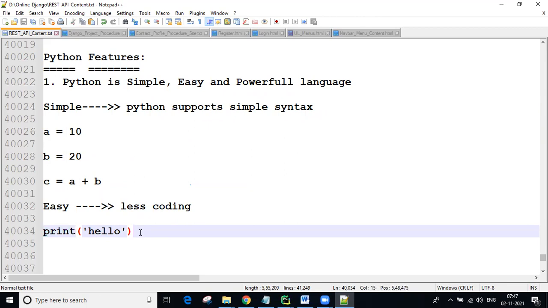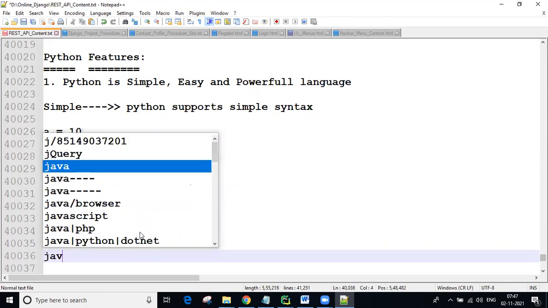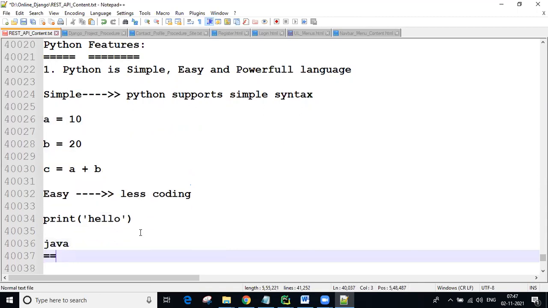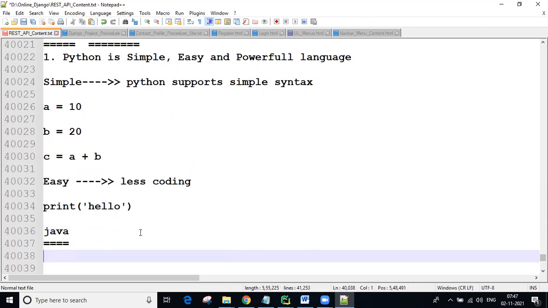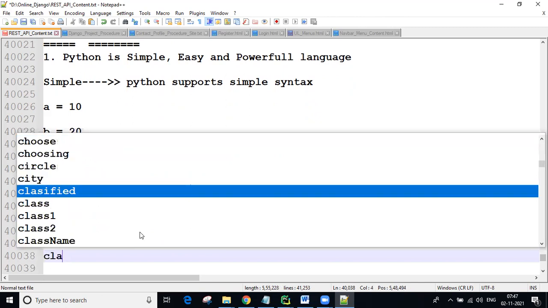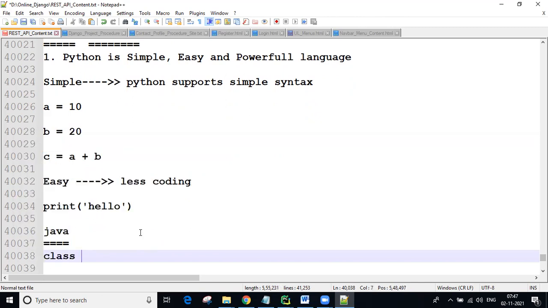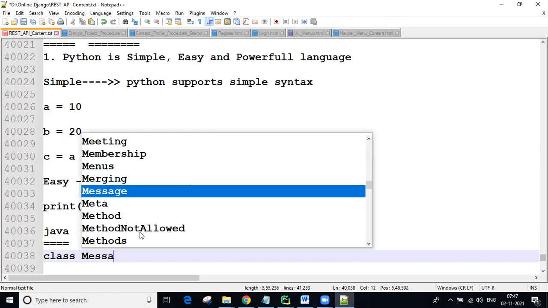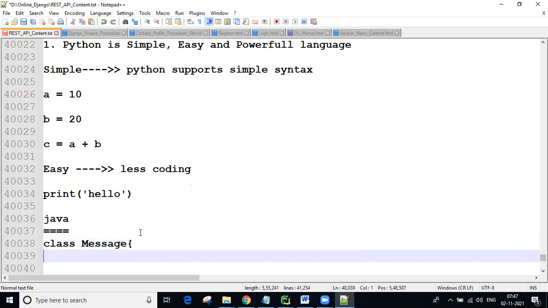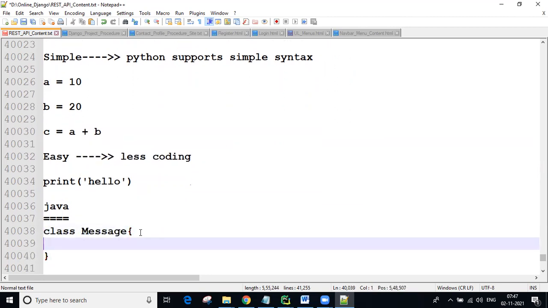That is in Python. But in Java, guys, we are required to write more lines of code. Class message, one class name, guys. Class followed by the class name.